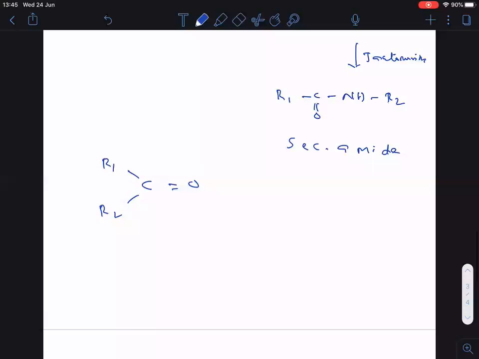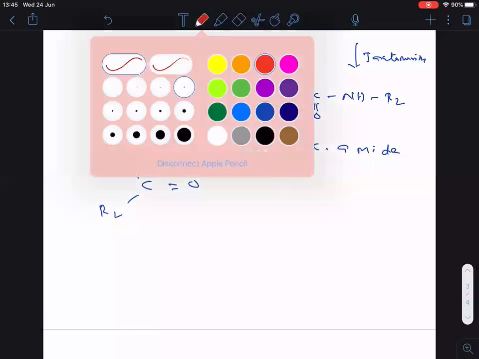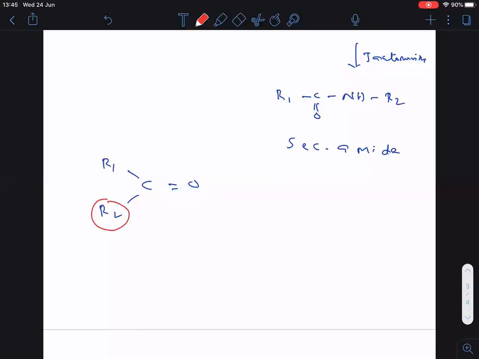That means this R2 is there now. R2 is anti-alkyl. That only migrated. Clear? So listen to the trick now. C double bonded O as it is, you put R1. Now between anti-alkyl and carbon, insert NH. This is your answer.